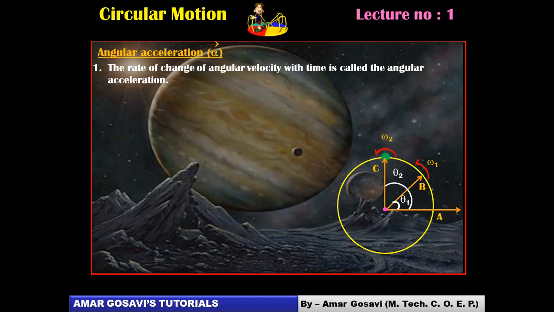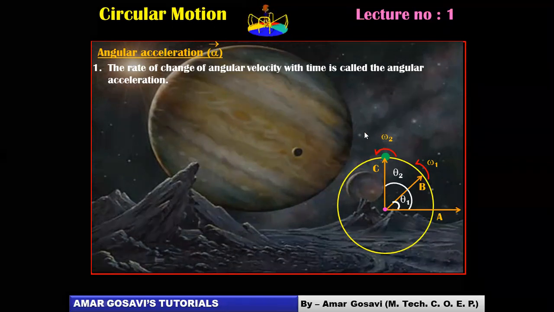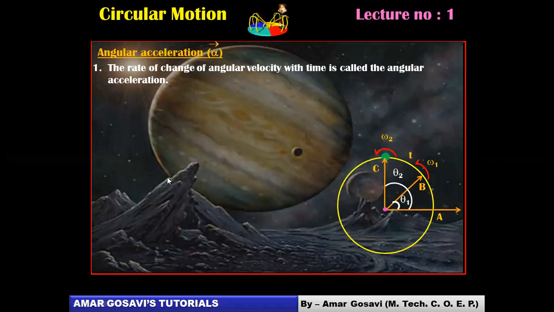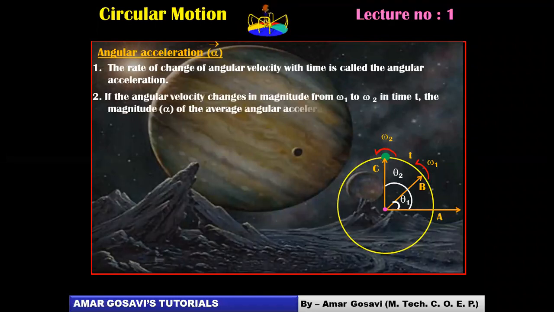So the angular velocity has changed from omega 1 to omega 2, and therefore in form of an equation we can put alpha, the average angular acceleration, as omega 2 minus omega 1, that is change in angular velocity, divided by time t.